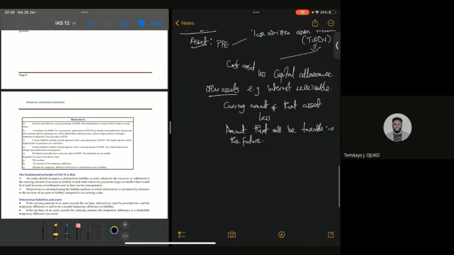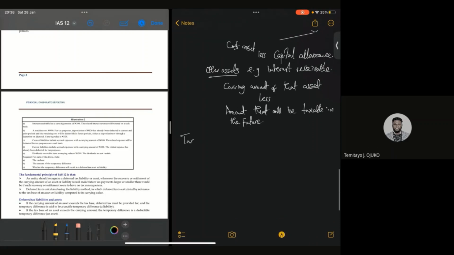Now, let's look at the tax base of liabilities. Pretty straightforward.